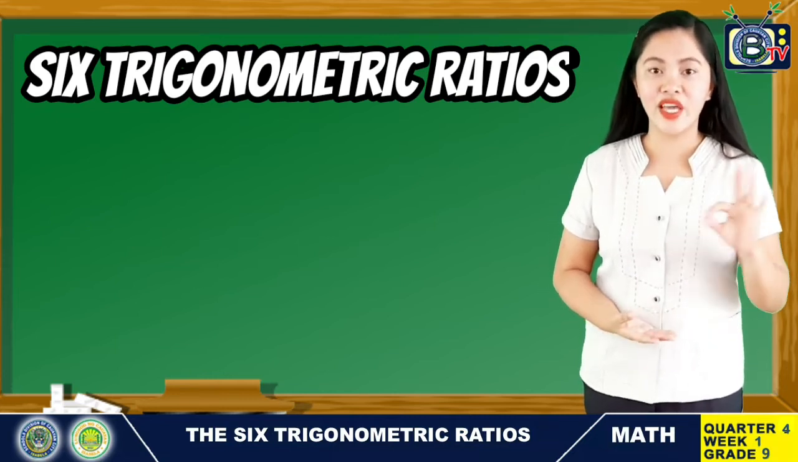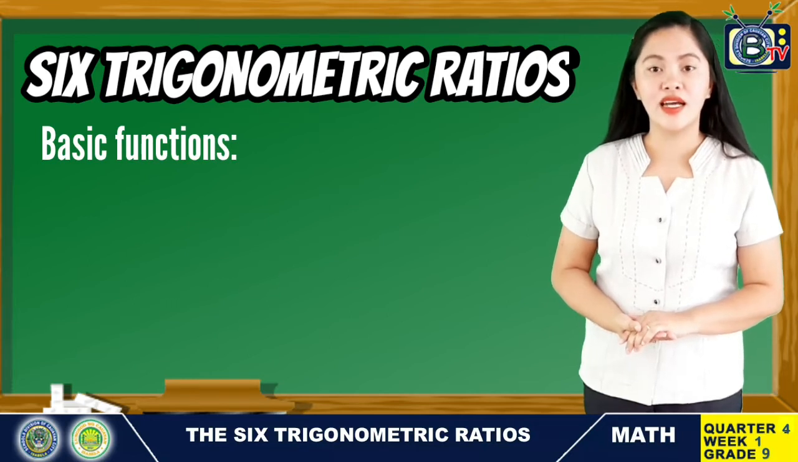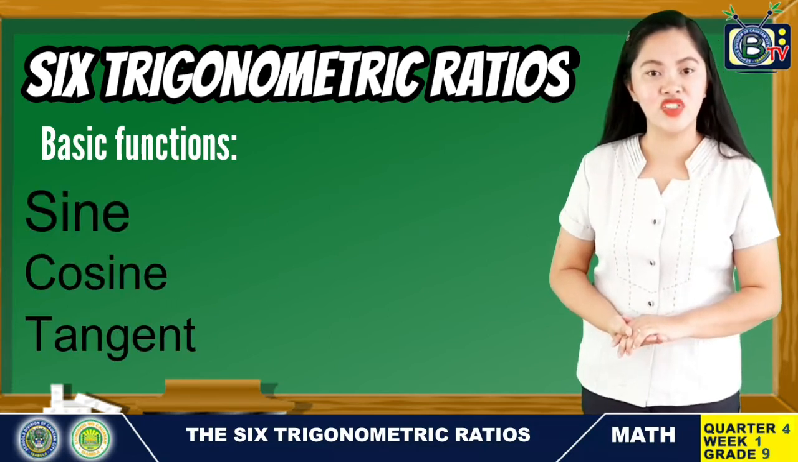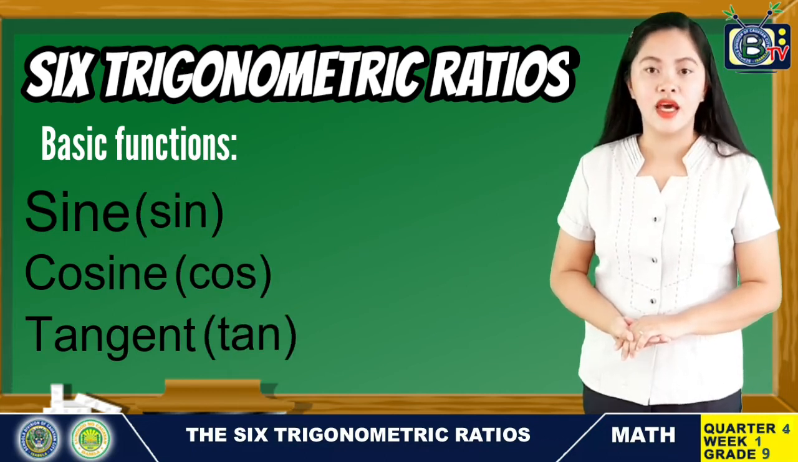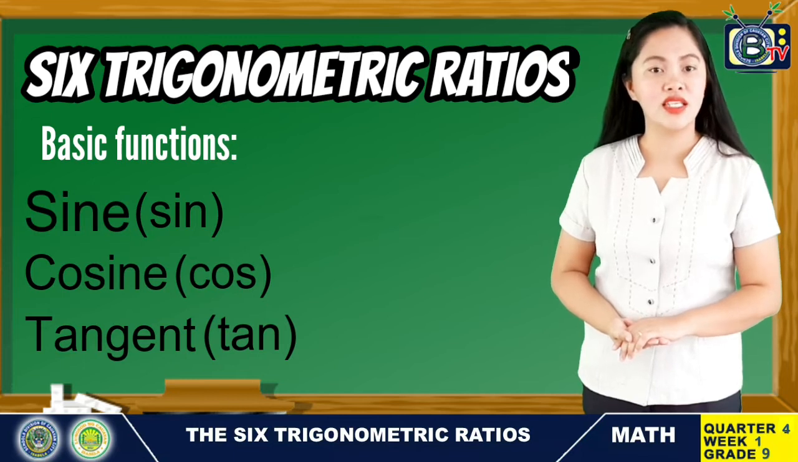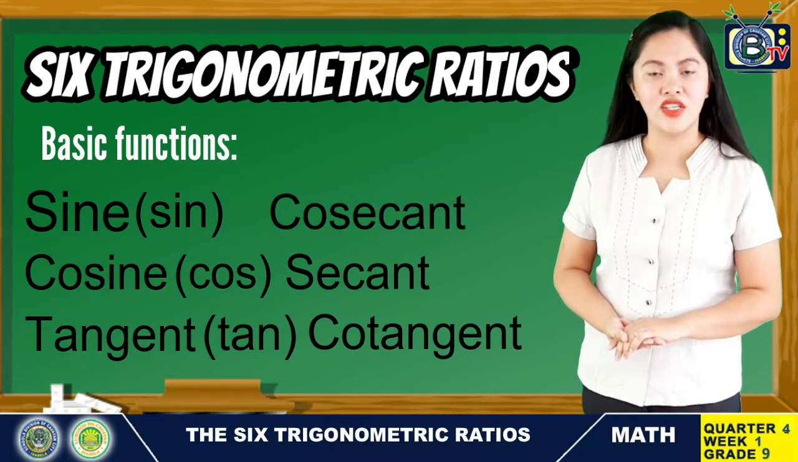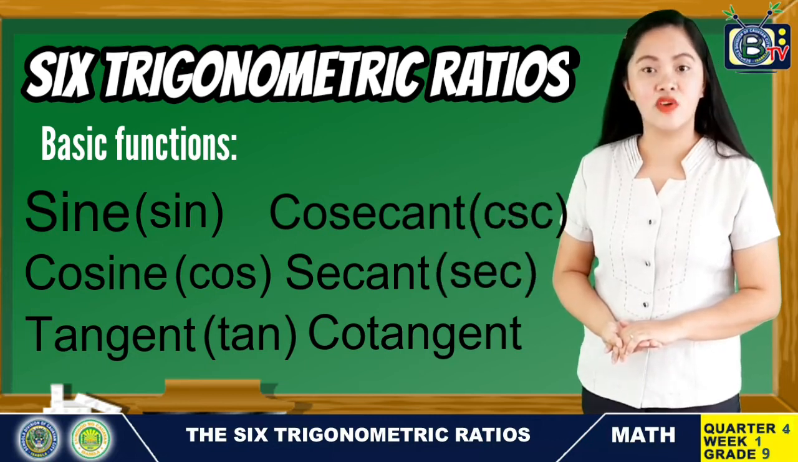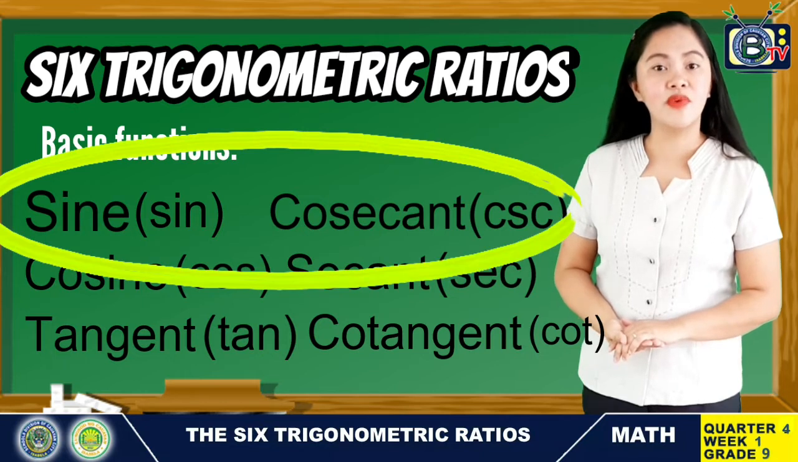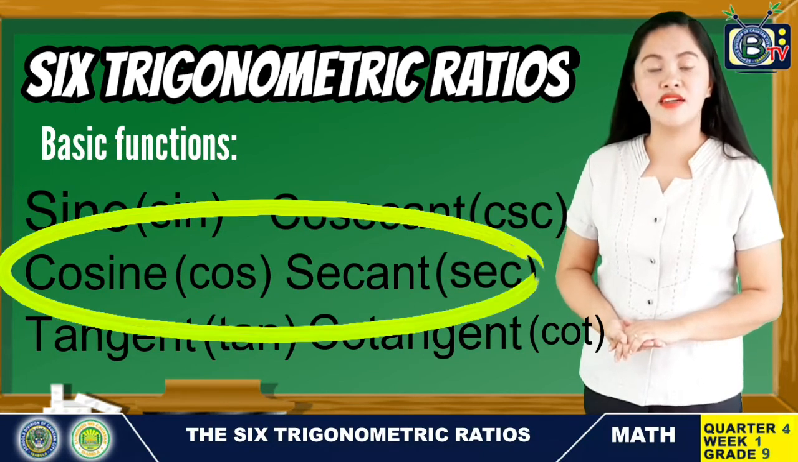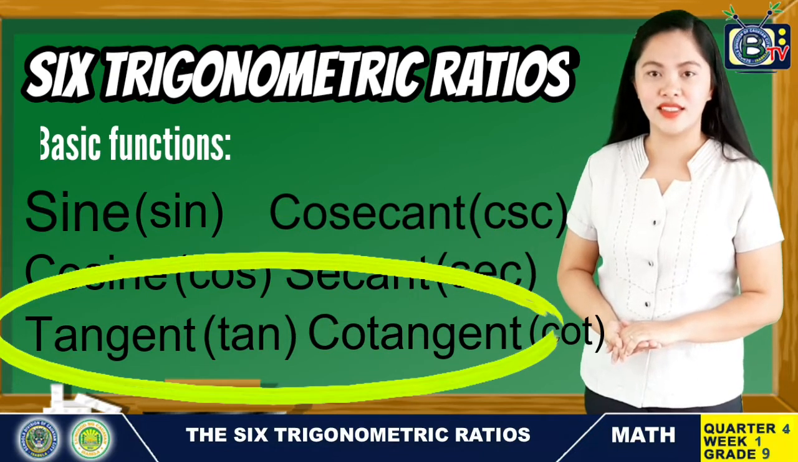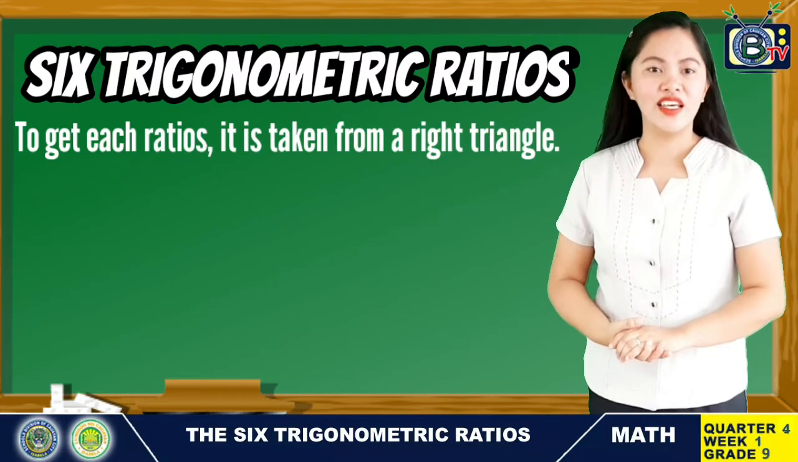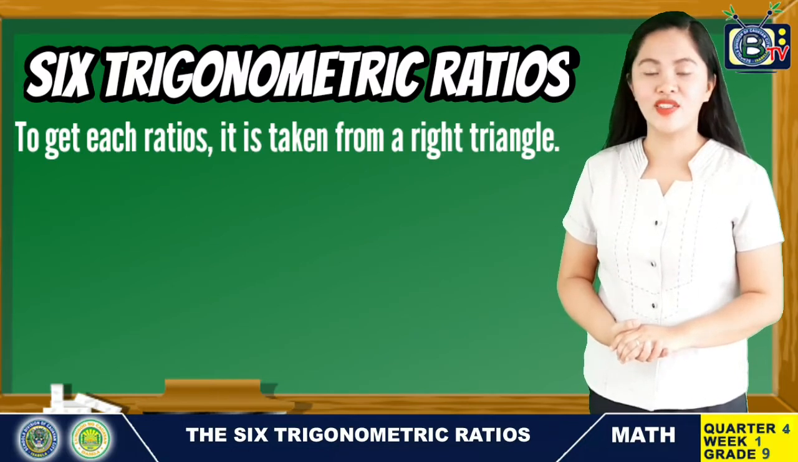Let's start with the 3 basic functions, which are sine, cosine, and tangent, with the abbreviations sin, cos, and tan. The other 3 functions are cosecant, secant, and cotangent, with the abbreviations csc, sec, and cot. Cosecant is the reciprocal of sine, secant is the reciprocal of cosine, and cotangent is the reciprocal of tangent. Now, to get the ratios, they are taken from a right triangle.